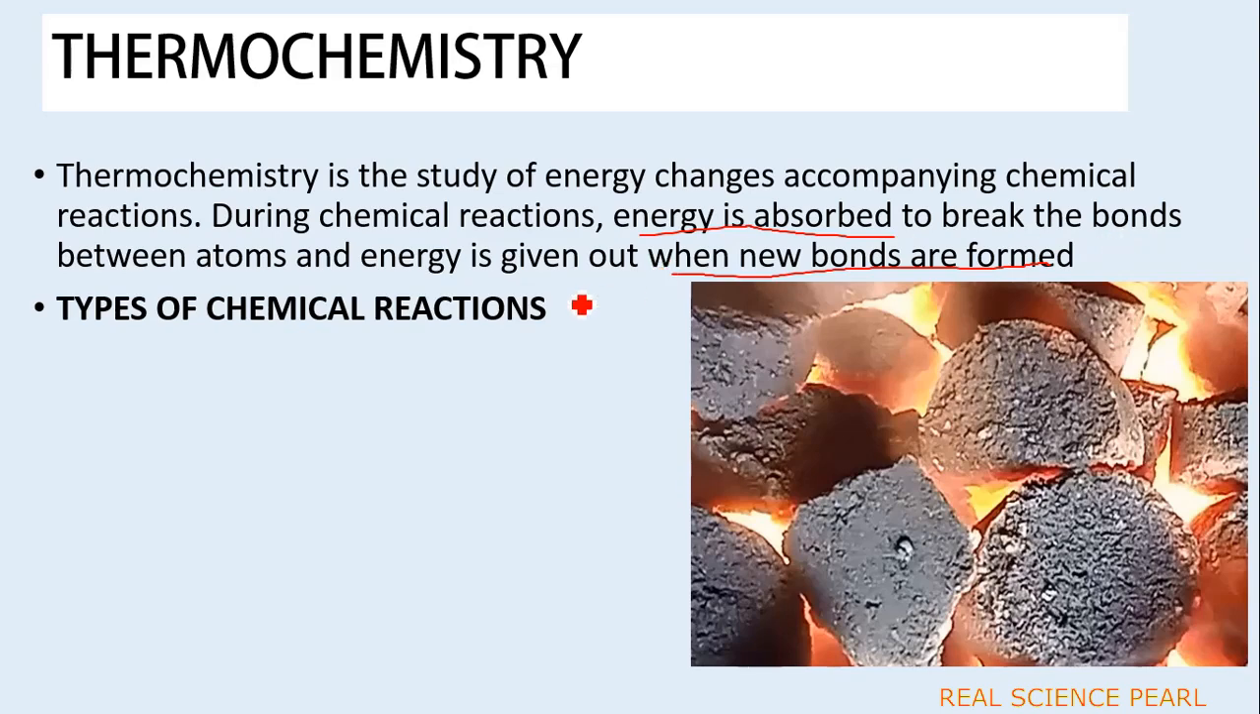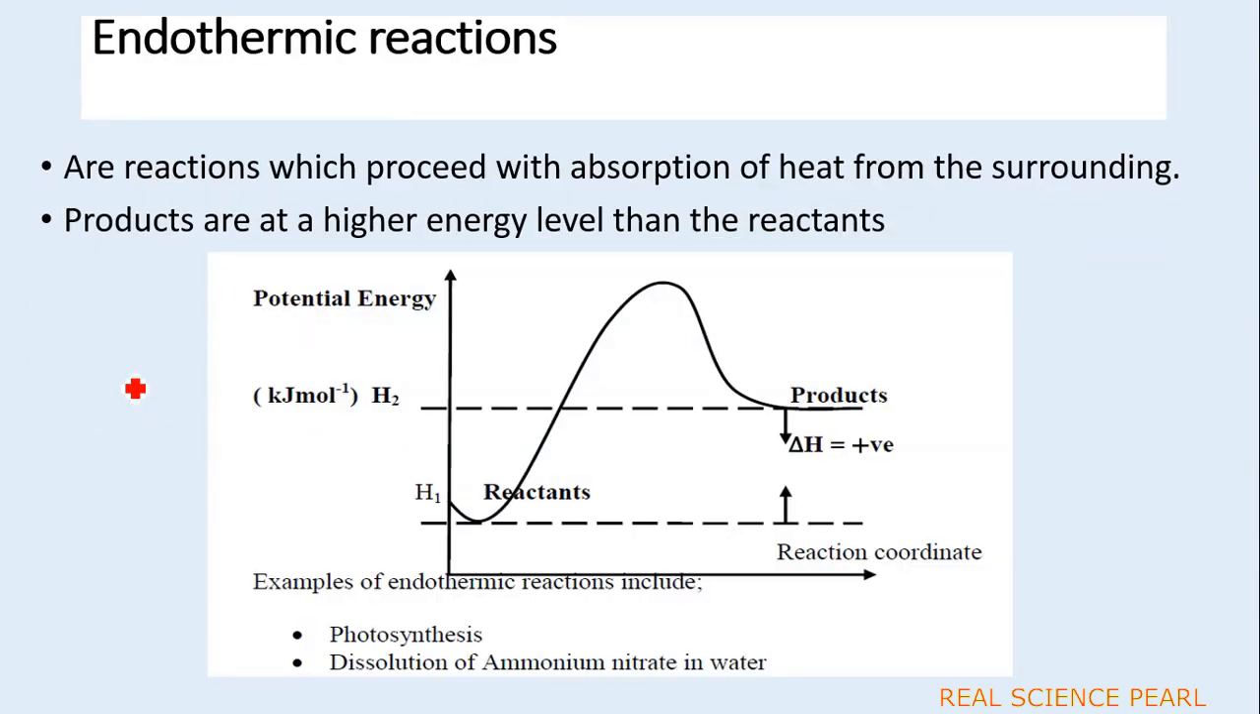So we shall have basically two types of chemical reactions. That is, endothermic reactions, which gain heat in case they take place. Then we shall also have exothermic reactions, whereby, for example, you can see this is carbon burning. As it is burning, it produces heat, which is energy. So it means exothermic reactions produce heat to the surroundings, while endothermic reactions gain heat from the surroundings. Endothermic reactions, as I told you, proceed with absorption of heat from the surroundings.